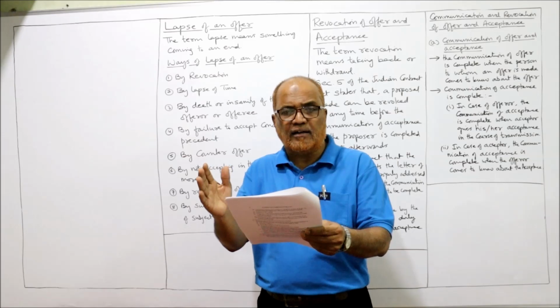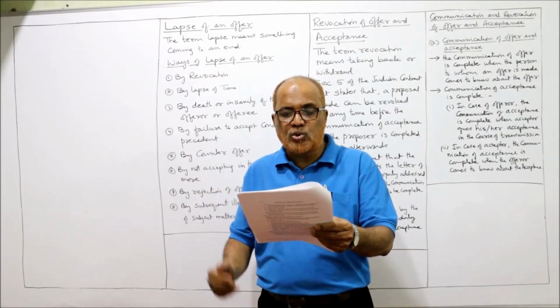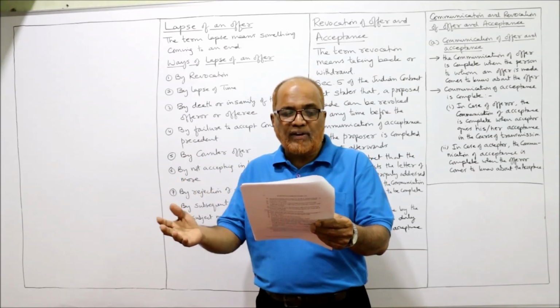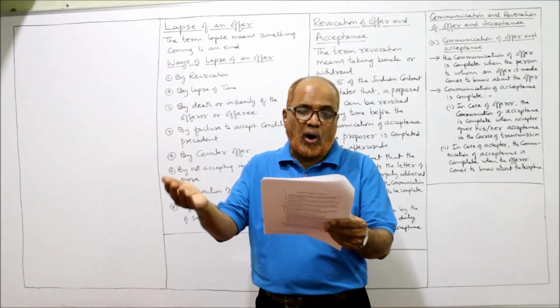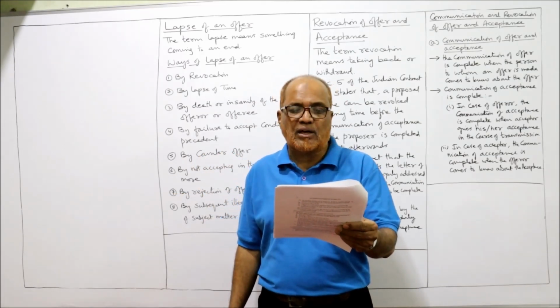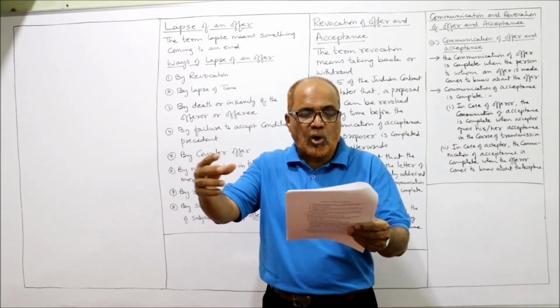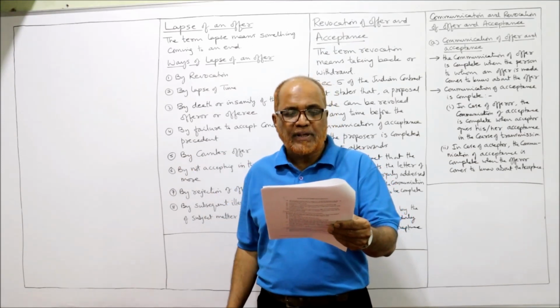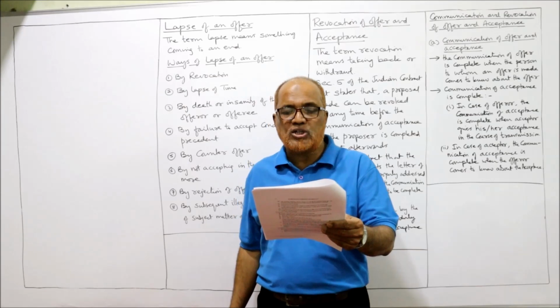Next, fourth point. Khusro offers by a letter to sell his television to Shafi for 10,000. Shafi at the same time offers by a letter to buy Khusro's television for rupees 10,000. The two letters cross each other in the post. Is there a contract between Khusro and Shafi?